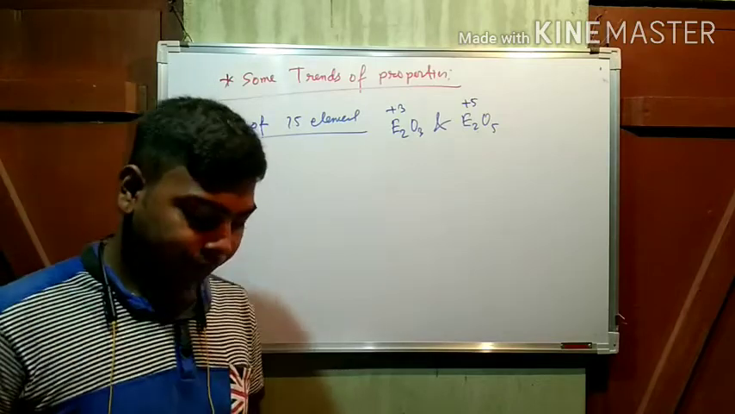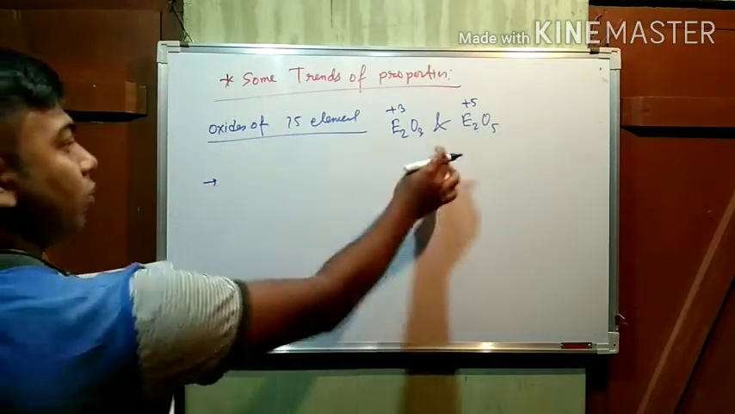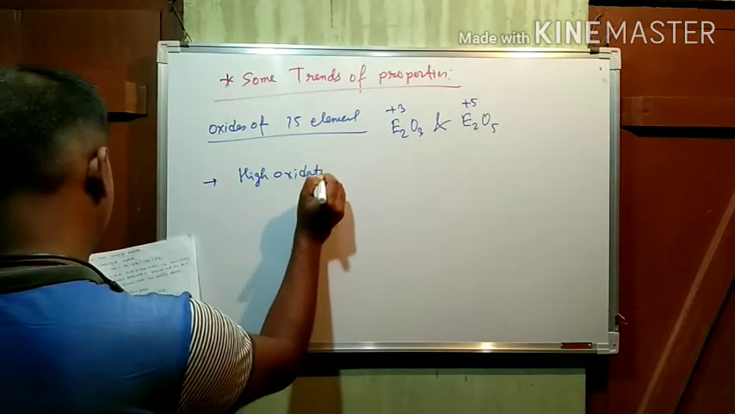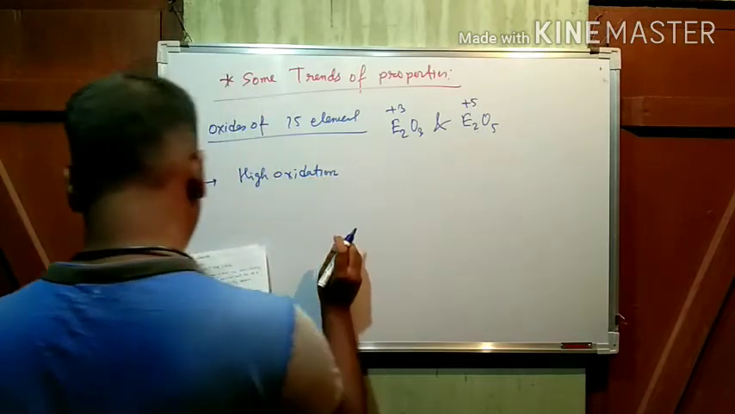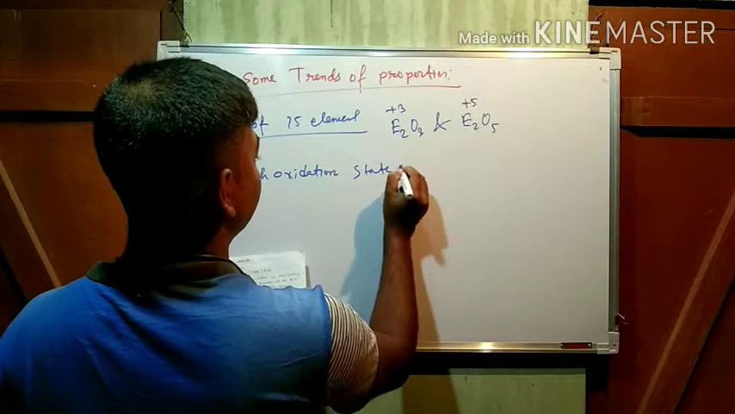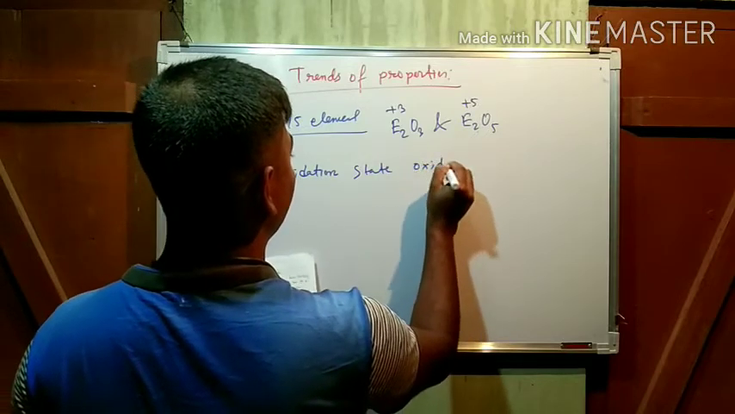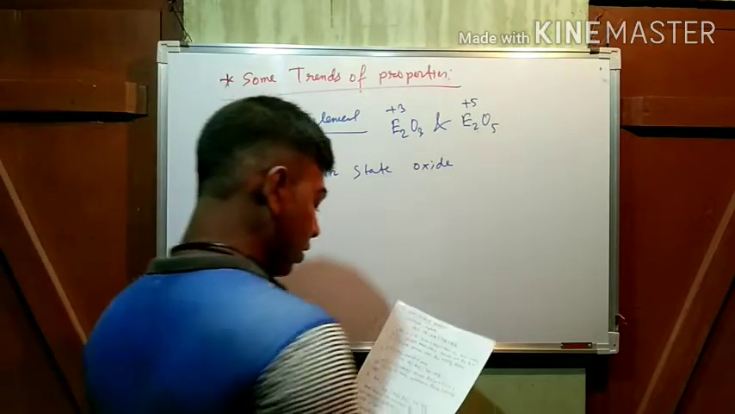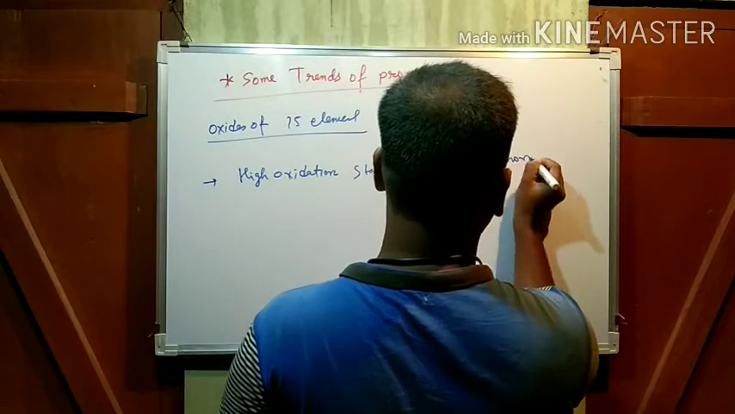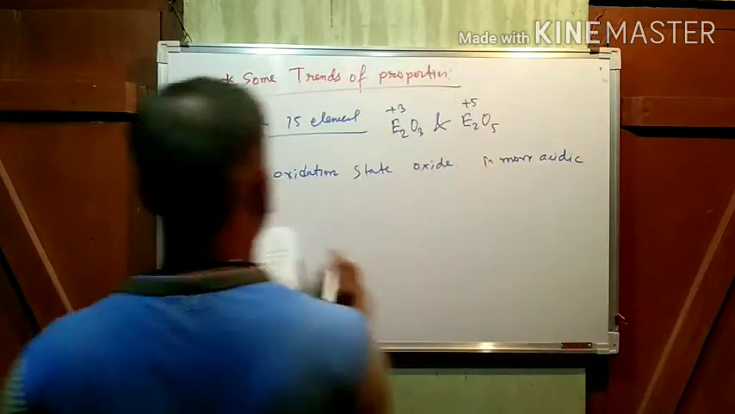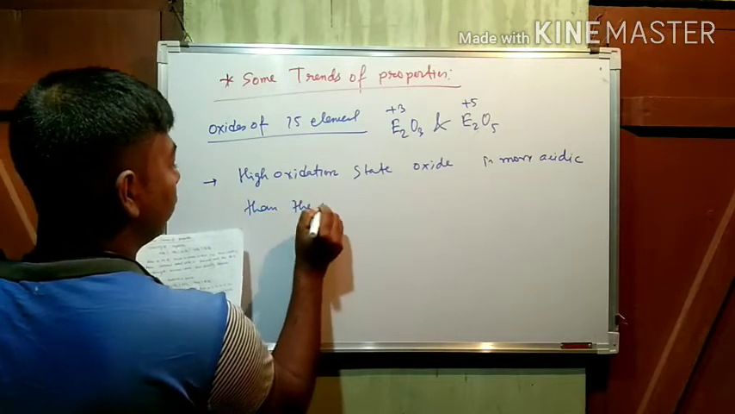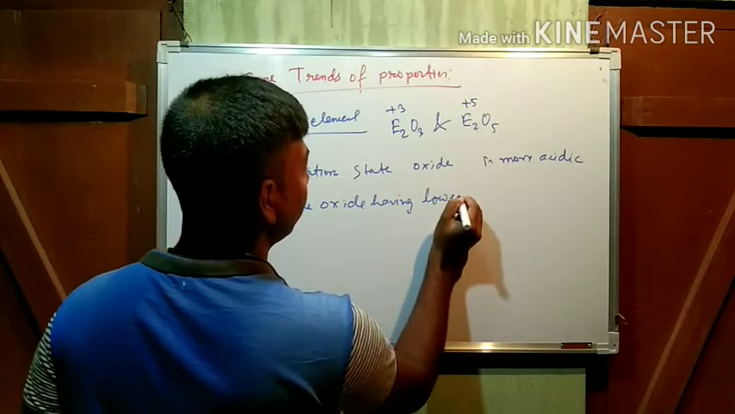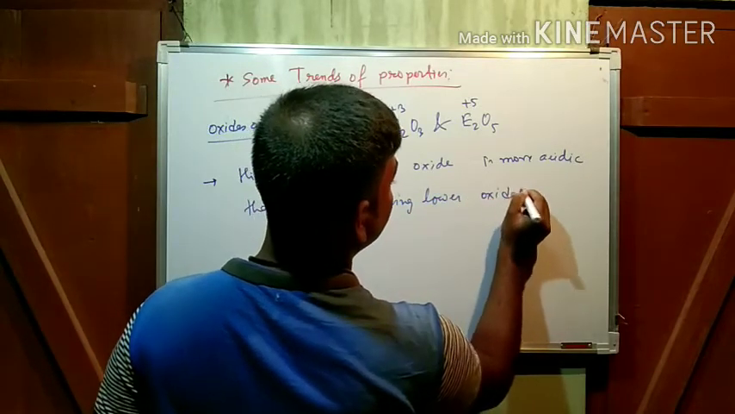Okay, now see. First point from these oxides: higher oxidation state oxides. That means the oxide having higher oxidation state is more acidic than the oxide having lower oxidation state.